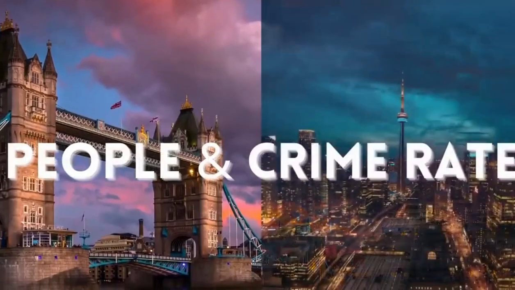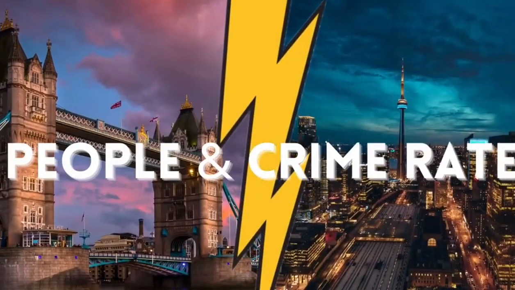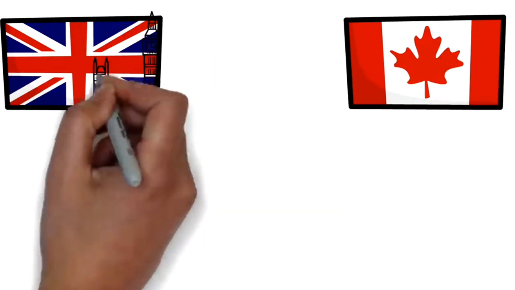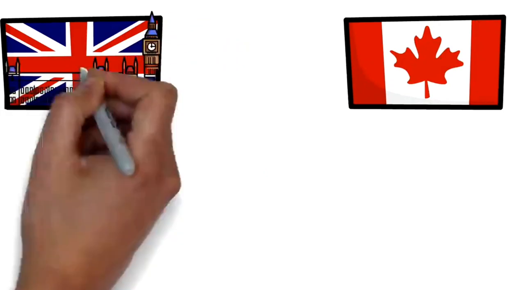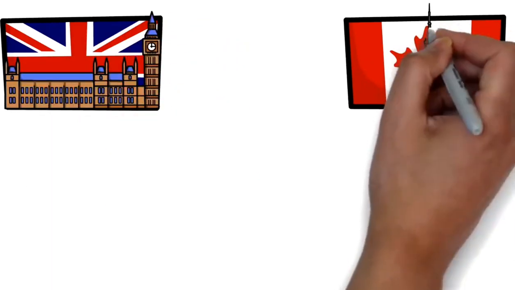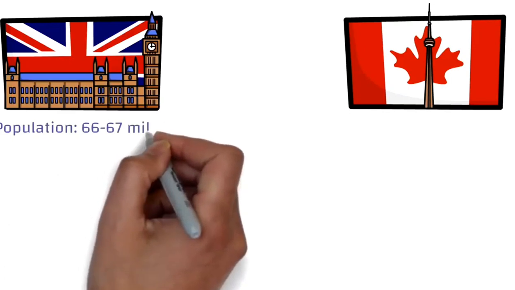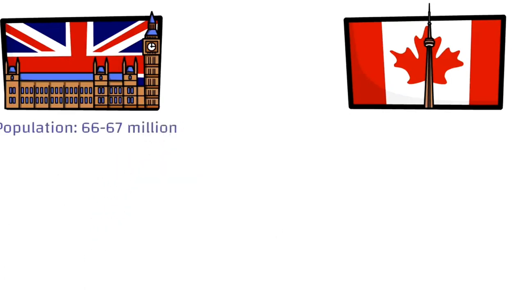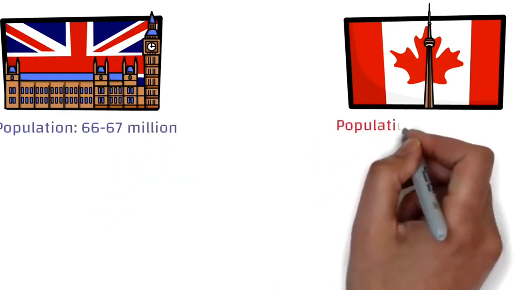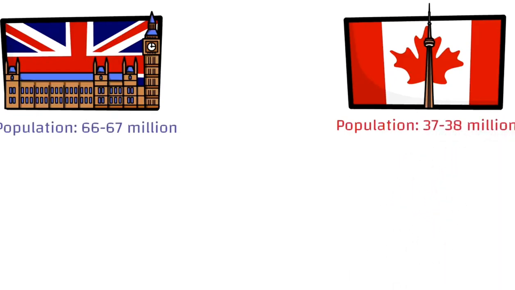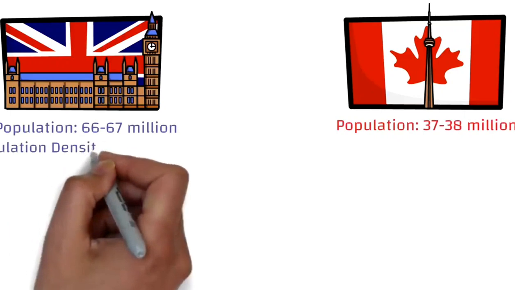Okay, so talking about the people and the crime rate, it's very important to know about the people that are living in a particular city or a place where you're going to immigrate, and also whether it's a safe place to live or not. So talking about the UK and Canada, we can see that the population of the UK is around 66 to 67 million people, while that of Canada is 37 to 38 million. We already discussed that, right?